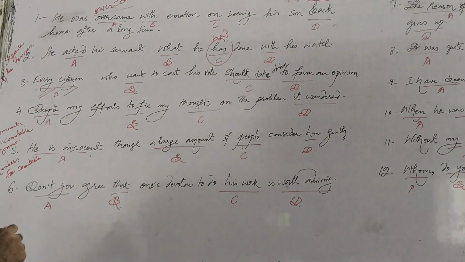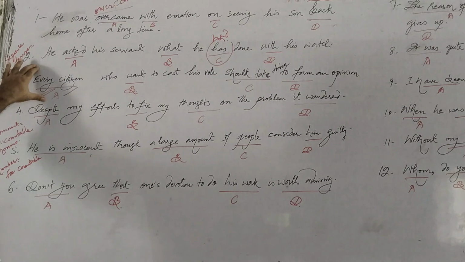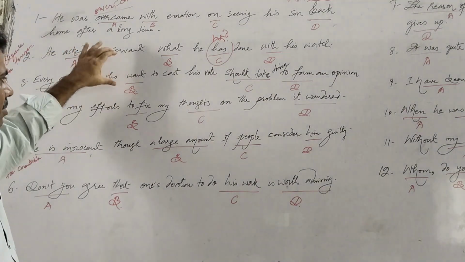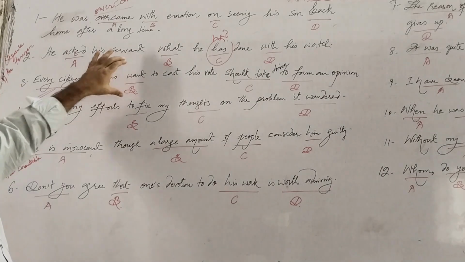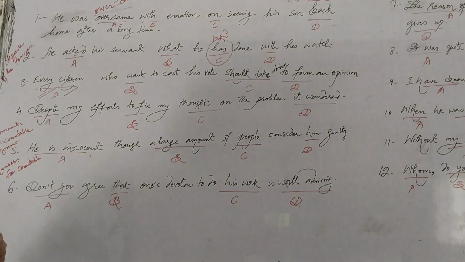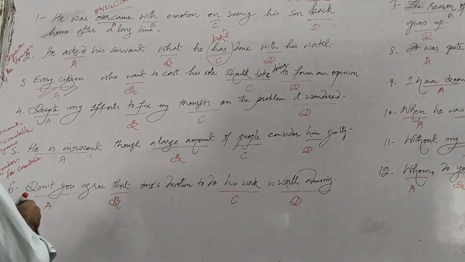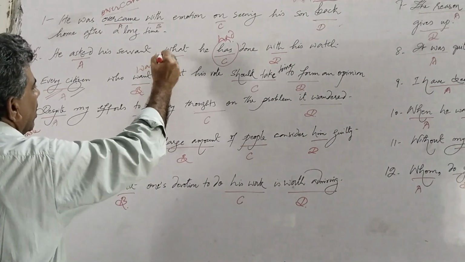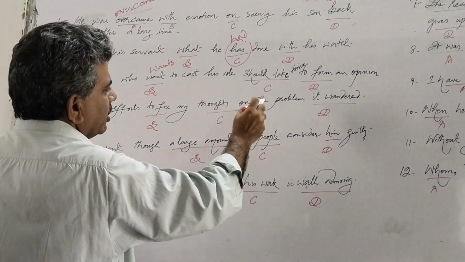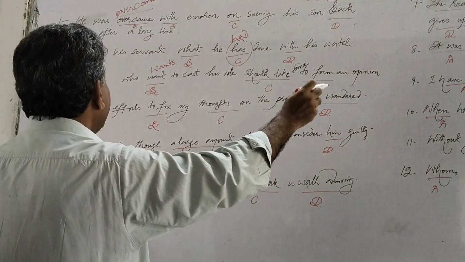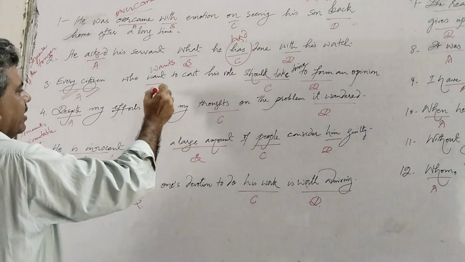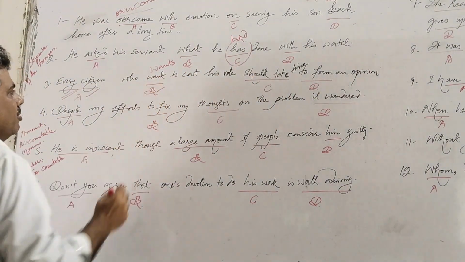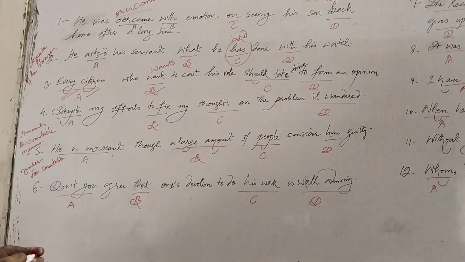We know that the determiners every and each take a singular verb, but here is a plural verb want, so we should change it. Every citizen who wants to cast his vote should take time to form an opinion. So the error is at option B, and want should be changed into wants.